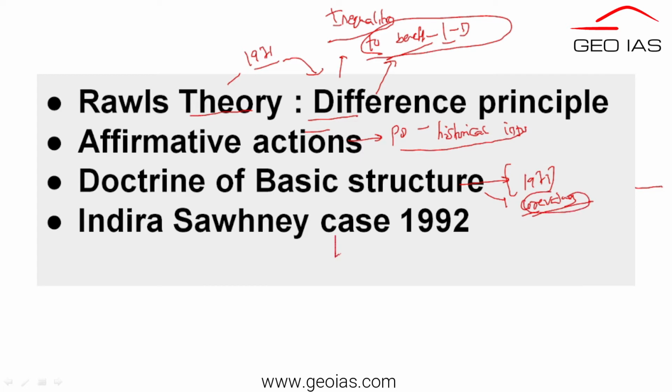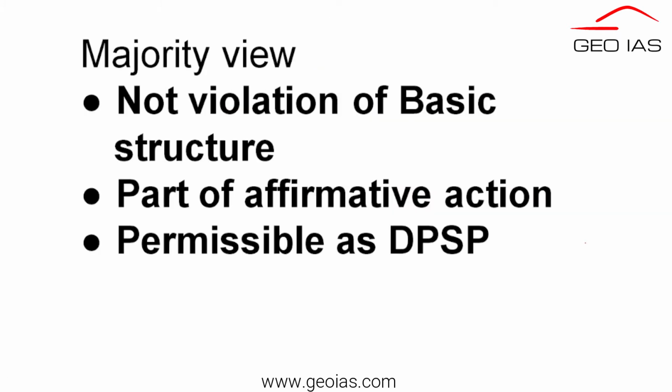Then we need to understand the Indira Sawhney case, in which the Supreme Court of India fixed a ceiling limit of 50% on providing reservations to the BCs. At the same time, it also put forward the condition that educational backwardness is the criteria, not economic backwardness. So after understanding these 4 concepts, let us try to understand the judgment clearly.